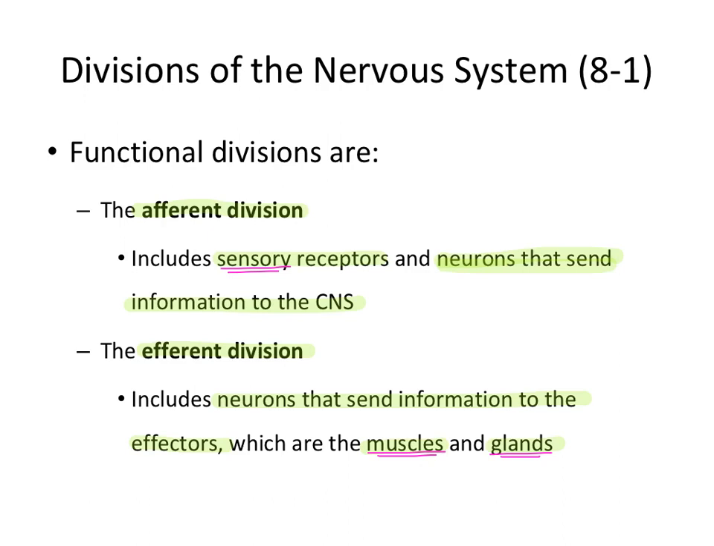There are two functional divisions of the nervous system. The afferent division includes all the sensory receptors. These are the neurons that send information to the central nervous system. And the efferent division, these are neurons that send information from the central nervous system to the effectors. Effectors are either muscles or glands.